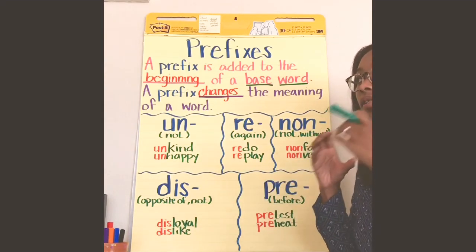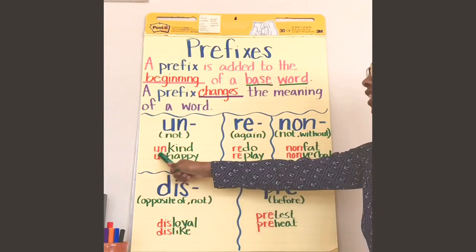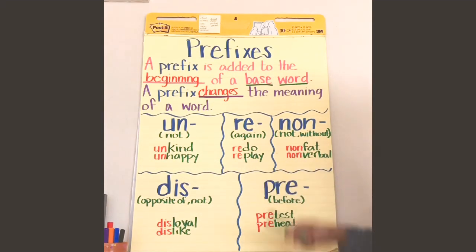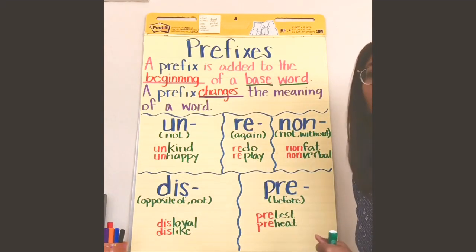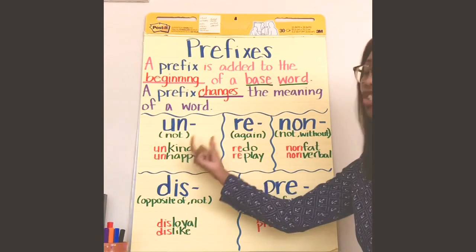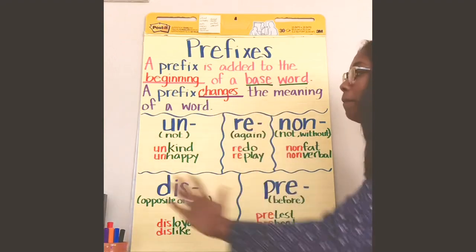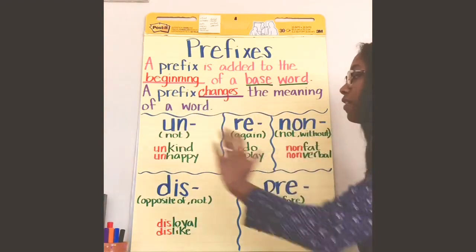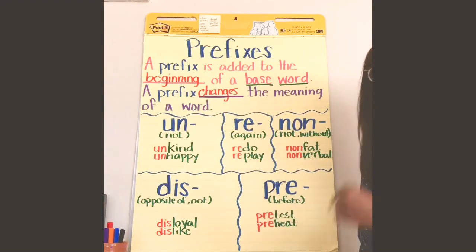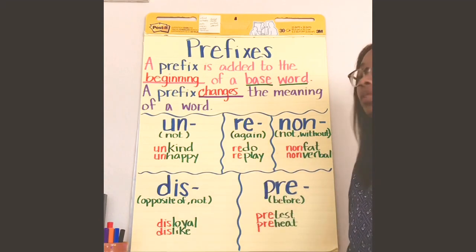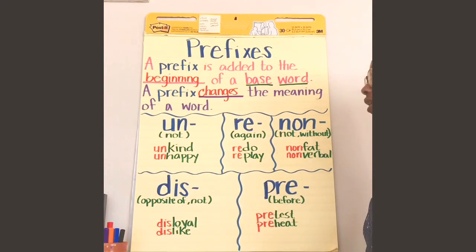They're complete words, whereas prefixes, un, re, non, dis, pre, are not complete words. They need to be attached to a base word. Prefixes will come before the base word. And always remember, they do change the meaning of that word.